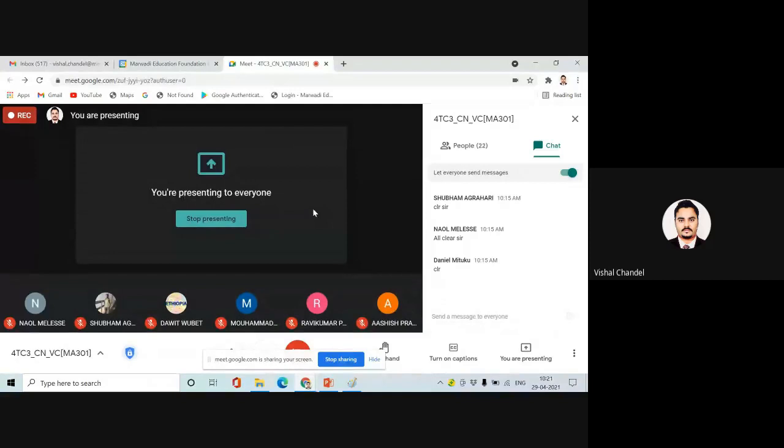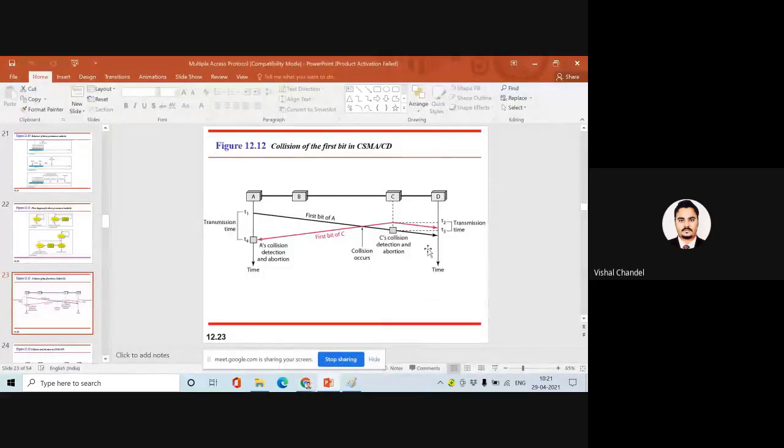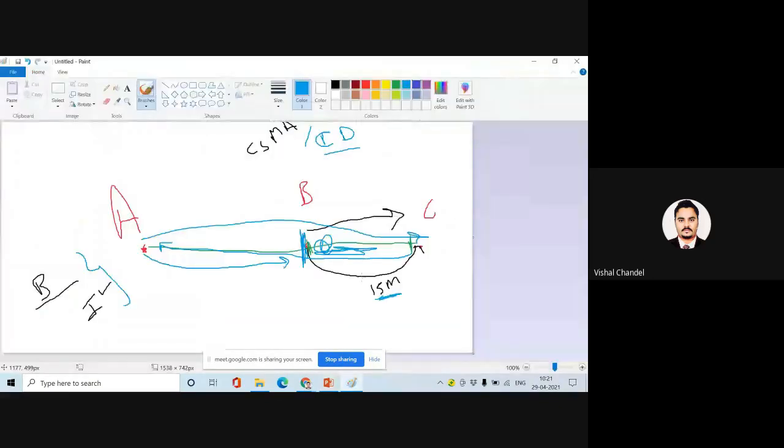So how will people know those signals are coming from your home? They will know this by the collision detection method. In this part we call it the vulnerable time, or V time. That time is used when the signal is coming from B to A, to make the transmitting station aware that a collision is happening. So that we call the vulnerable time, or V time.